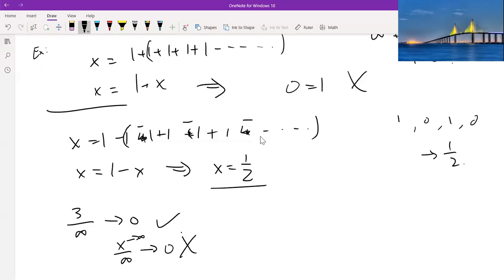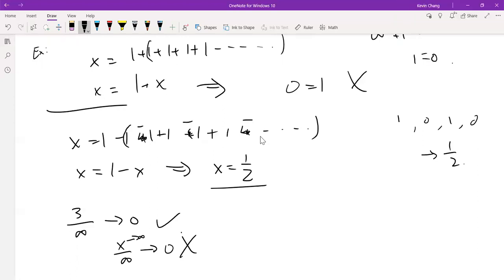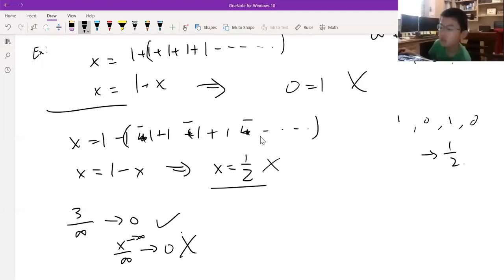So if you're going to be messing with infinity or very, very large numbers, be careful what you're doing. If you think about whether it logically makes sense, for example, you should know that in this case, it will never actually reach a value of half. It's always going to be oscillating between the integer values of 0 and 1. So this doesn't make sense. In this case, this one does make sense. 3 divided by a large number approaches 0.